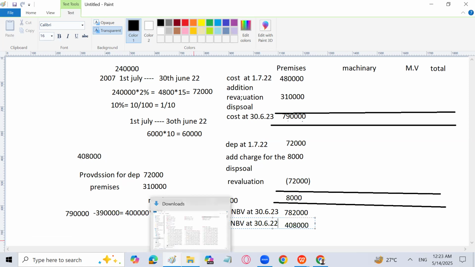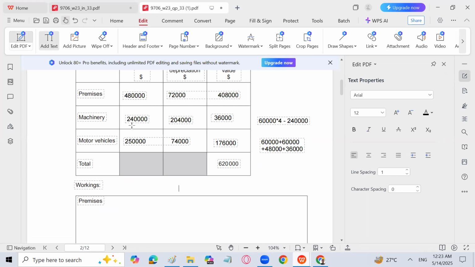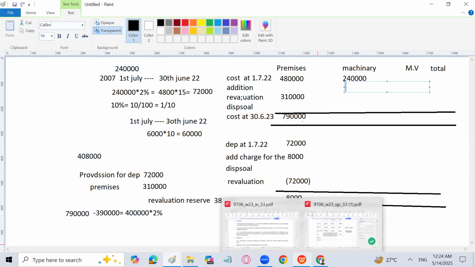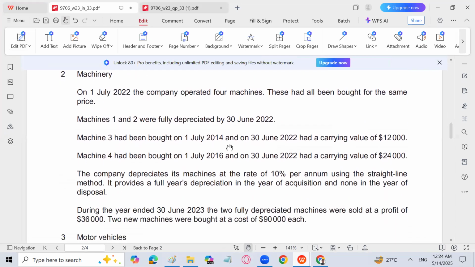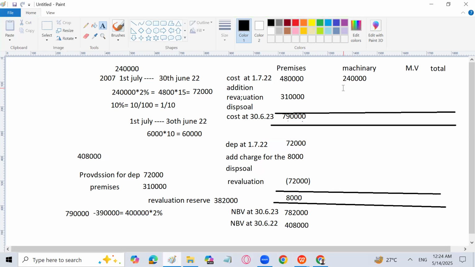So let's first take the cost of the machinery. What is the cost of the machinery? I will go with my question because we are done with the part over here. We have calculated that. So the cost of the machinery at the start is 2,40,000. So I will write here 2,40,000, which is the cost of the machinery. 2 new machines have been bought as discussed. Let me show you. 4 machines are already there, but 2 new machines have been bought for 90,000 during the year, right? So I will write 90,000 here, which is the cost of 2 new machines.